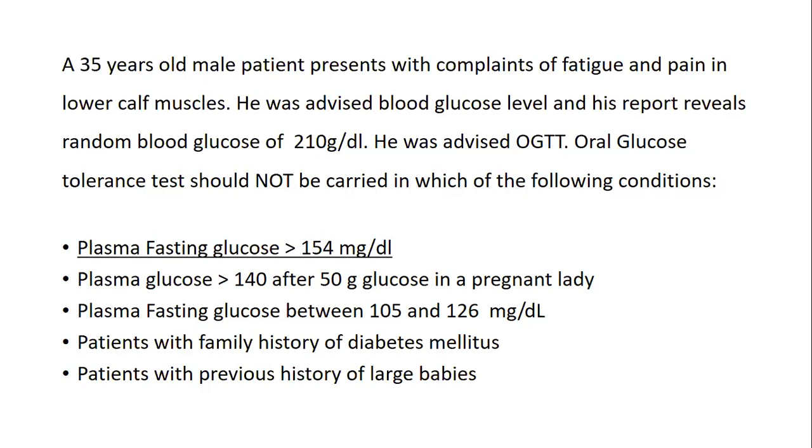Patients with family history of diabetes having variable blood glucose levels must go for the oral glucose tolerance test. Then previous history of large babies. Those pregnant ladies having large babies may be having diabetes, so it must be confirmed, or documented, by an oral glucose tolerance test if their one level is not confirmatory. So in this particular case, when the level is clear cut, there is no indication for the oral glucose tolerance test.